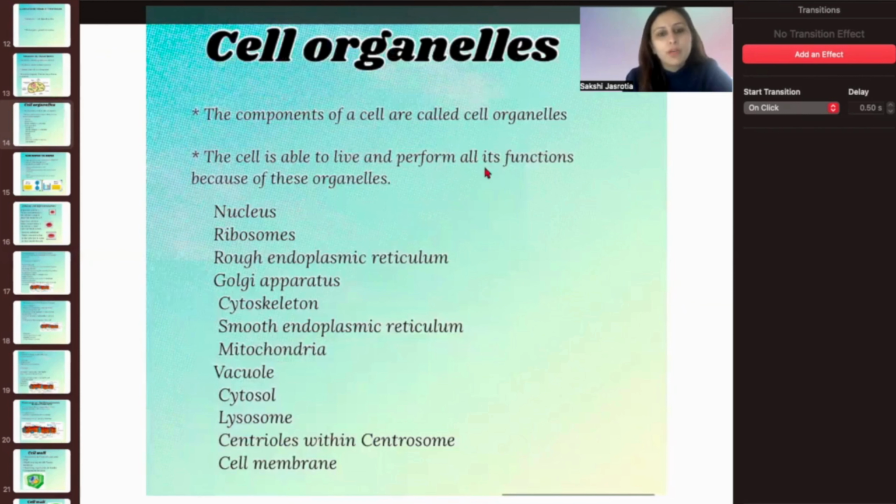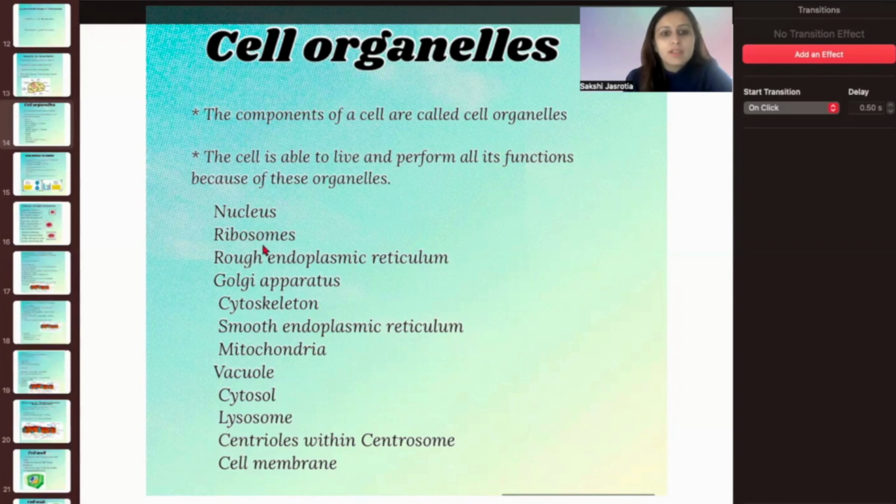Now we will talk about the various cell organelles that are present inside a cell. As we have discussed earlier also, there is a proper division of labor. The specific roles are performed by each cell organelle inside the cell. So the cell is able to live and perform all its functions because of these organelles. We will talk about it all in detail now.